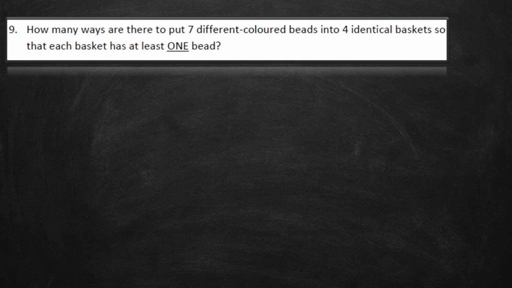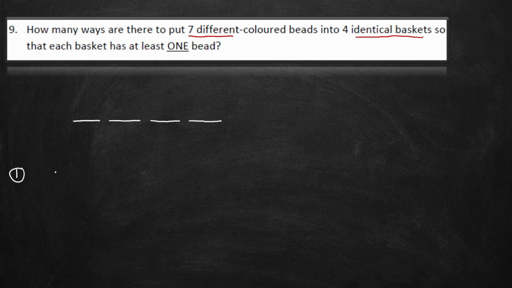Next one. Number 9. How many ways are there to put 7 different color beads into 4 identical baskets so that each basket has at least one bead? Things to consider here: the beads are different but the baskets are identical. So let's say this is the basket, and all of these baskets are identical. Each basket has at least one bead.